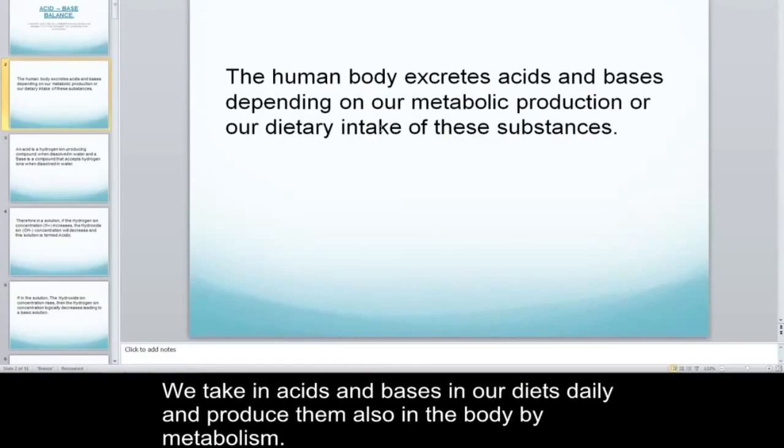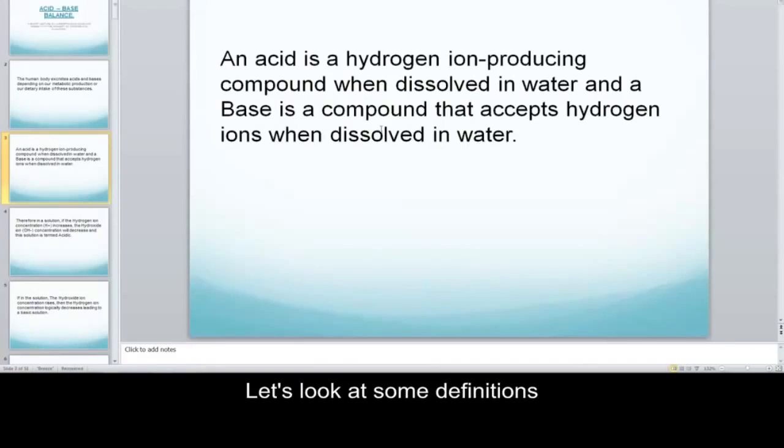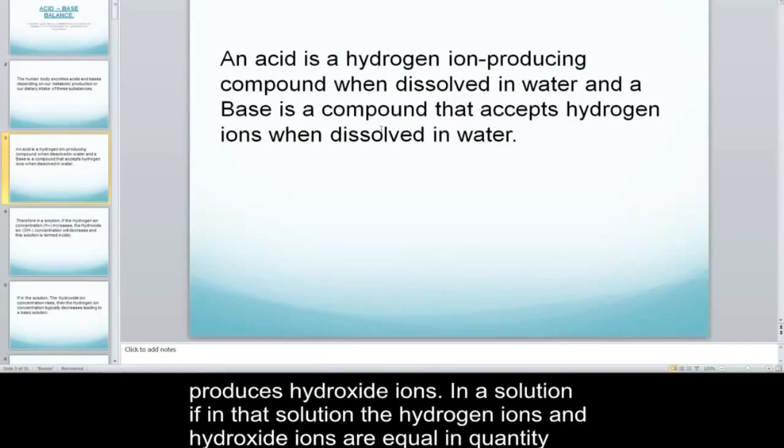We take in acids and bases in our diets daily and produce them also in the body by metabolism. Let's look at some definitions. An acid is any chemical that releases hydrogen ions in solution, while a base is any chemical that accepts hydrogen ions in solution or produces hydroxide ions.